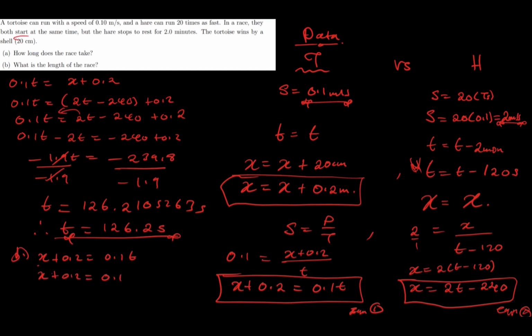So it says 0.1 times the time, which we found as 126.2. So x plus 0.2 is basically 12.62 meters, and that was the length.